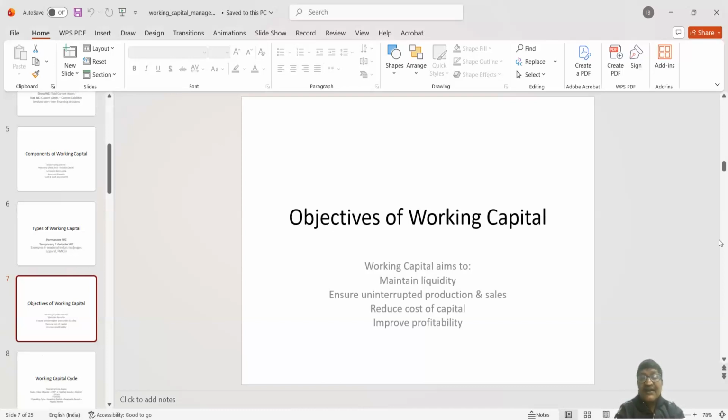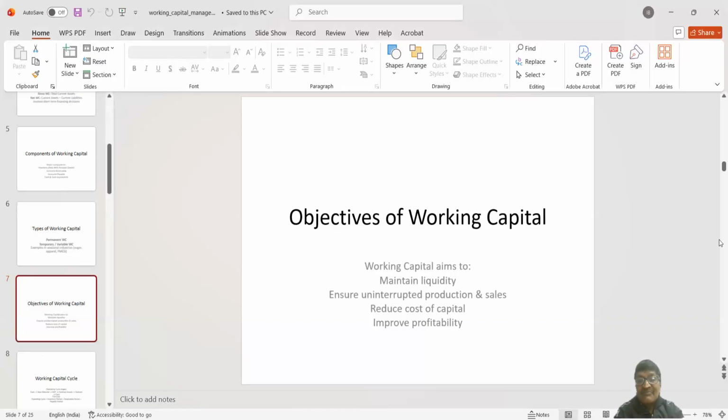And if an organization can maintain the working capital in a proper manner, it can repay the working capital loan to the banks timely, then the organization can get further working capital loan from bank, maybe on a reduced rate. Earlier, say normal rate of working capital loan is 4%.